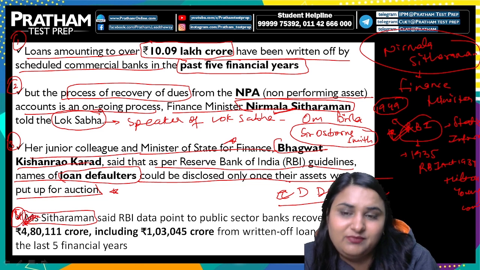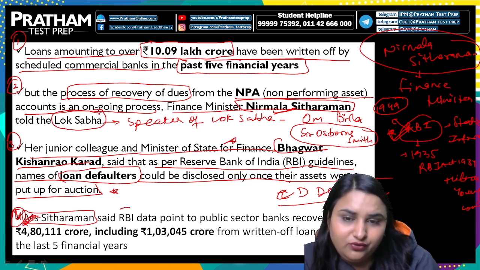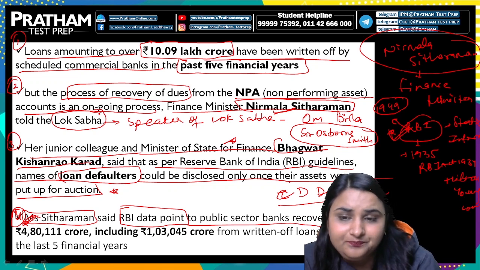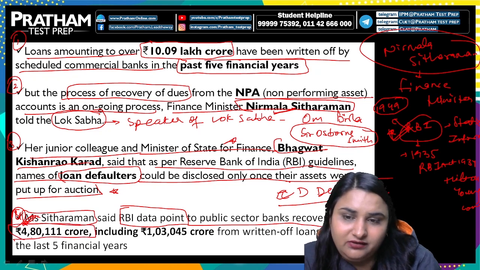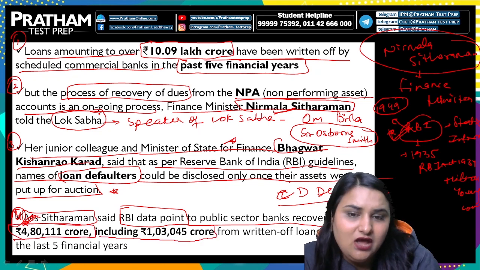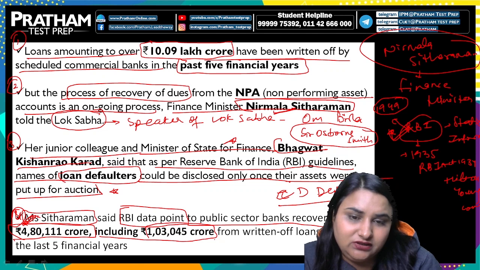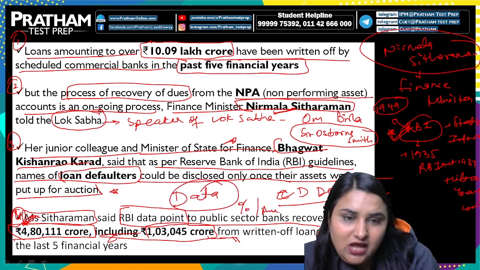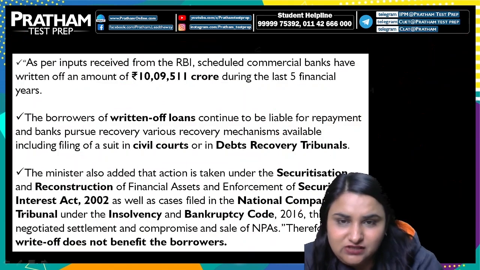मिस सीतारमन, निर्मला सीतारमन की यहाँ बात हो रही है, उन्होंने कहा दैट आरबीआई का जो डेटा पॉइंट है टू दी पब्लिक सेक्टर बैंक्स दैट रिकवर्ड around 4,80,111 crores, which includes 1,03,045 crore का written off loan during the last 5 years. So data पे you need to focus. आपको data याद होना चाहिए, percentage, amount, you need to focus on these pointers.